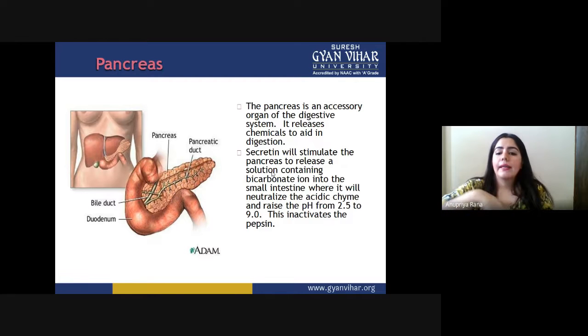So this inactivates the pepsin. This whole process is done by the pancreas. This is very important, because if the food remains as an acidic product, it cannot be utilized. So it has to be converted into a basic buffer medium, and this basic buffer medium is made by the pancreas.